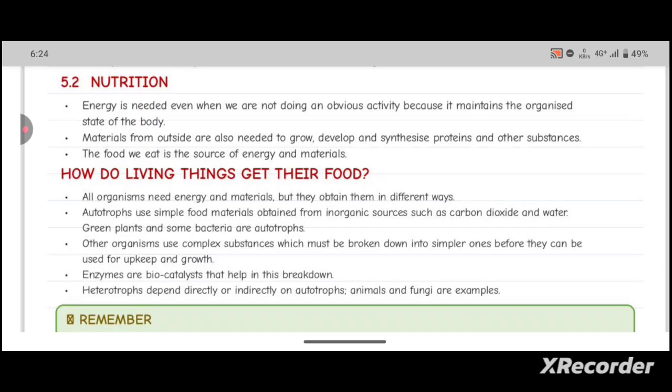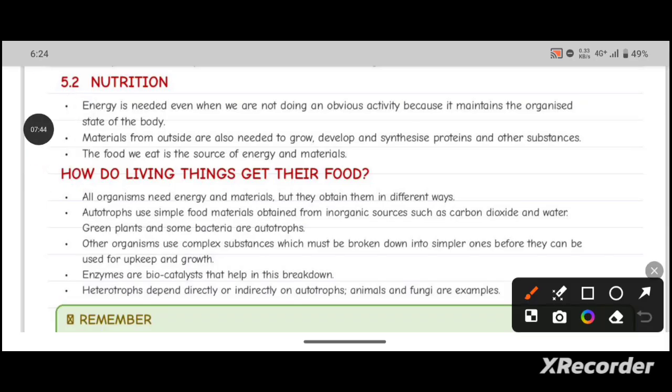I have mentioned that in order to carry out the life processes, the organism needs a certain amount of energy for each and every life process, and this energy is obtained by the intake of food, and the mode of intake of food is known as nutrition.